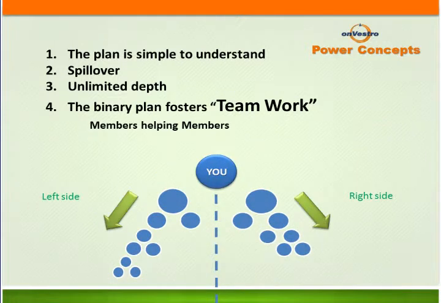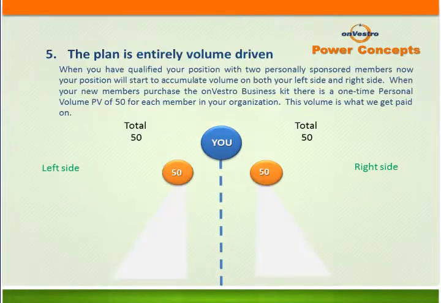The fourth concept is this. We foster teamwork. Members helping other members. That's the power of the binary. And the fact that if you start placing folks up underneath other folks and creating power legs and creating true teamwork, you see your organization is going to grow. Because somebody up there on the top that might have come in 4 or 5 months later might want to activate now their thought process and put some folks in because they start to see everything starting to build up underneath them. That's the power of the OnVestro binary. Again, it's fostering that teamwork. And that is very, very important when we're talking about building that true financial network.